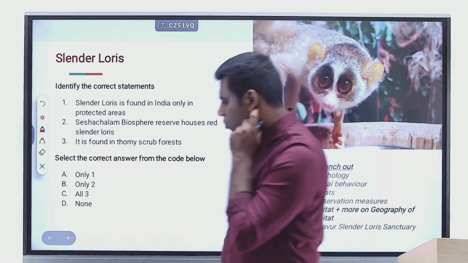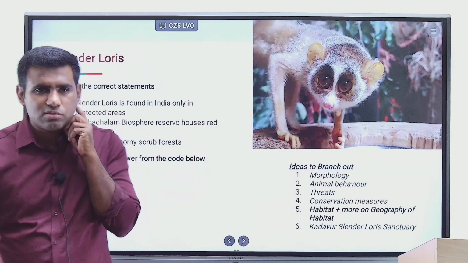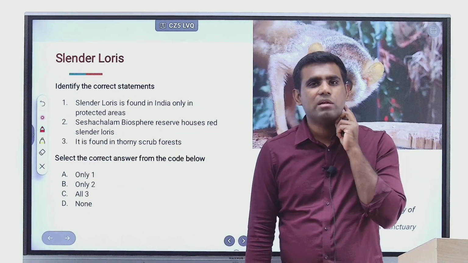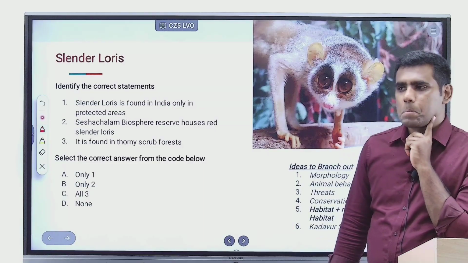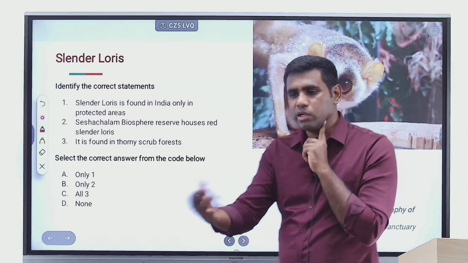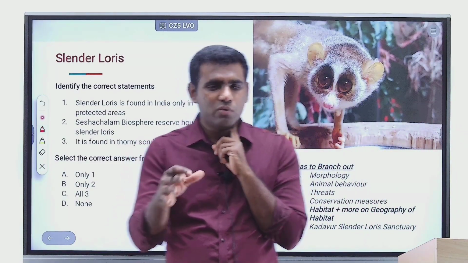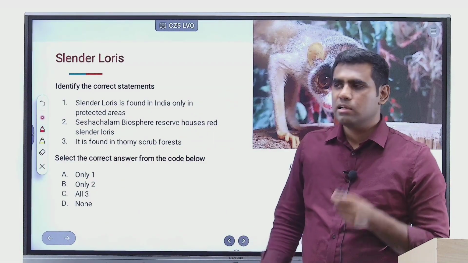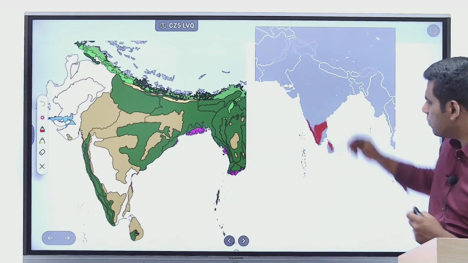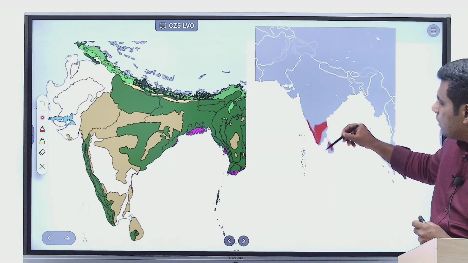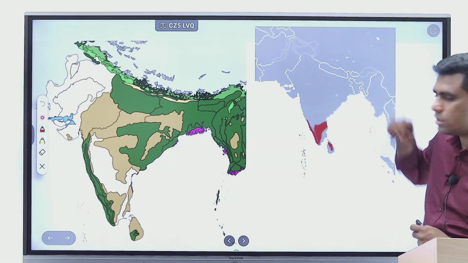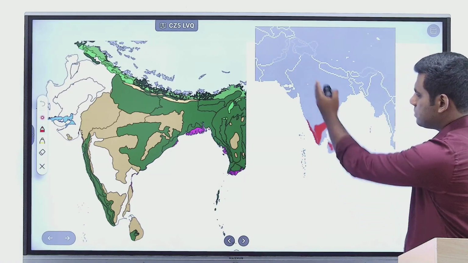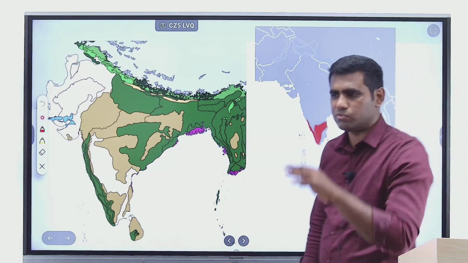So starting with slender loris. Slender loris is a very small animal. Okay, small primate which has no tail, which is mainly nocturnal, which is very shy, which tries to avoid human interactions as much as possible. And where would you find slender loris? It has a habitat in India, right? So slender loris in India, it can be found in Kerala and coastal parts of Karnataka. Okay, these are parts of Western Ghats, Karnataka and Kerala, where rainfall is very high.